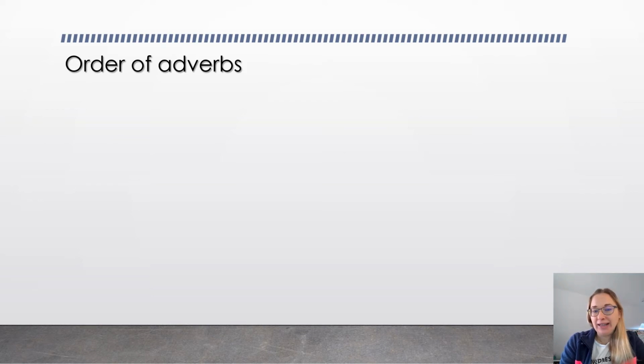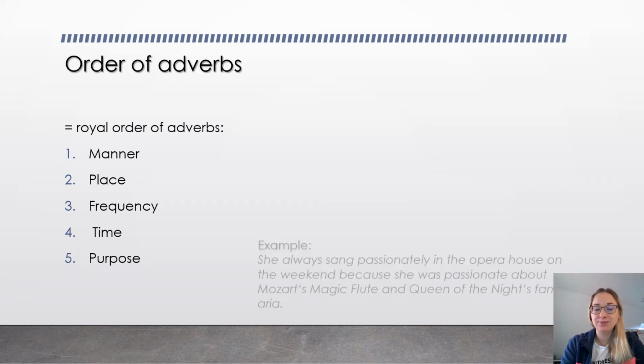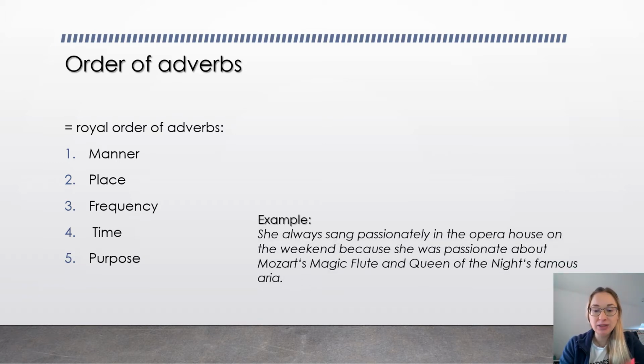So, order of adverbs. There is a royal order of adverbs that you can easily memorize. So, manner, place, frequency, time, and purpose. Let's take a look at my example. She always sang passionately in the opera house on the weekend because she was passionate about Mozart's Magic Flute and Queen of the Night's famous aria.